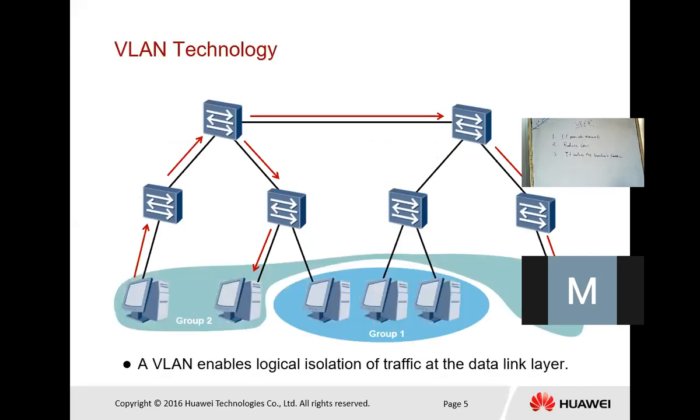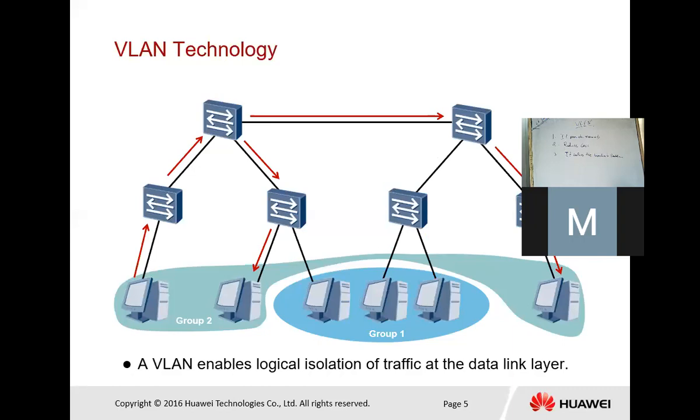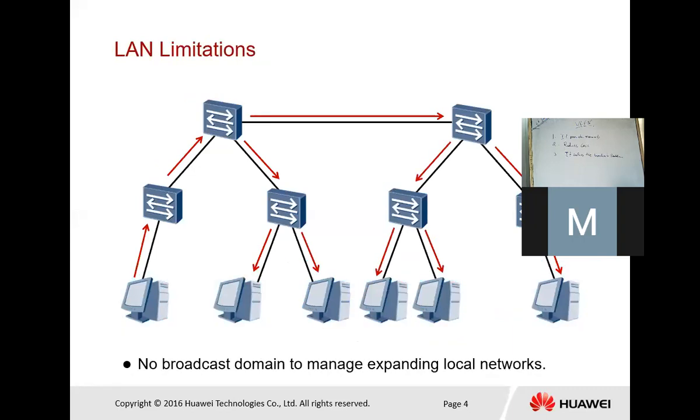So VLAN technology. As shown in the previous diagram, there are no groups.